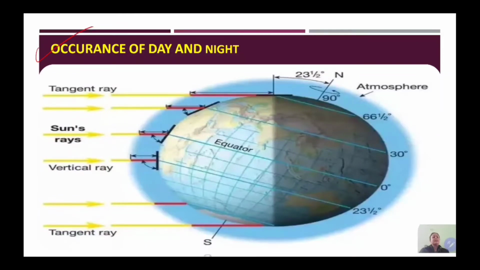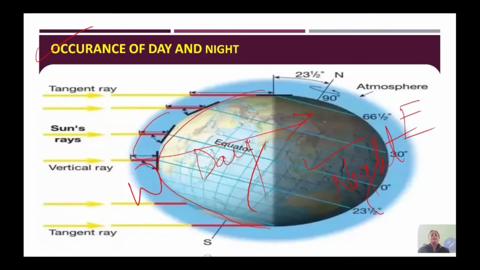Students, as the earth is rotating, the face of the earth which is towards the sun will have day, will be bright and illuminated, and the other face which is in darkness, we say there is night. Now the earth will rotate further from west to east, and this portion will come towards the sun, and the portion which is bright will go into darkness. Like this, day and night occur due to the rotation of the earth.